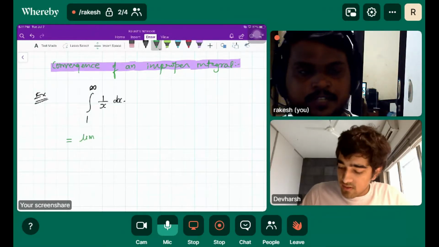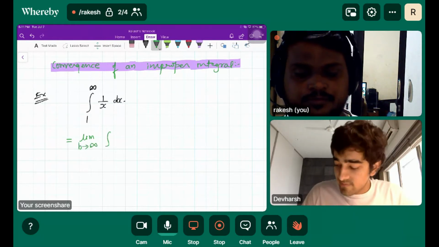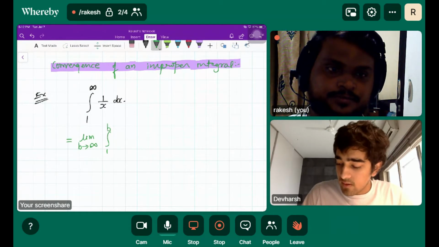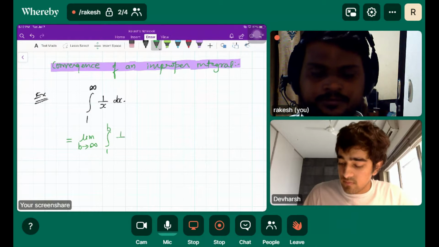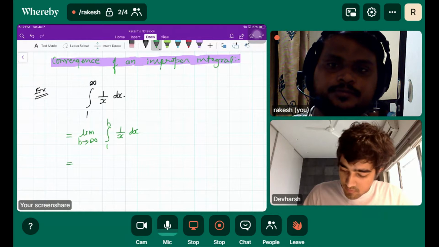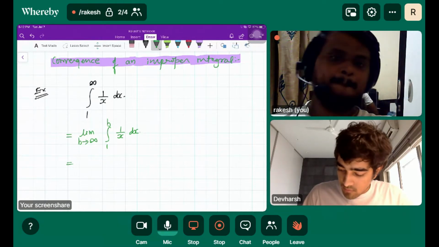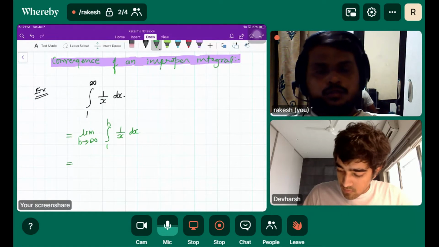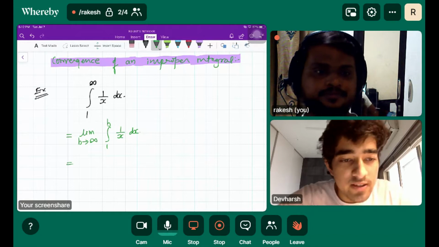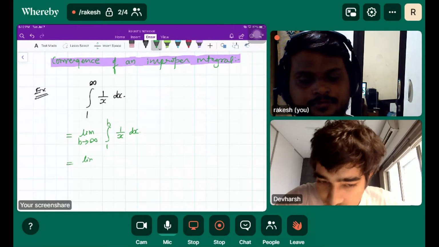We make a limit of sum. So what we do is, we let that variable b tend to infinity. Now you solve after this. So when you do this, the limit is infinity, it does not exist.